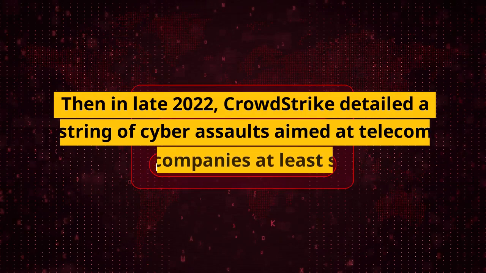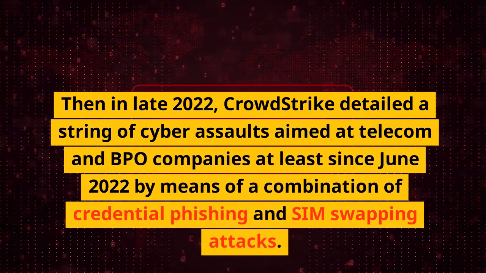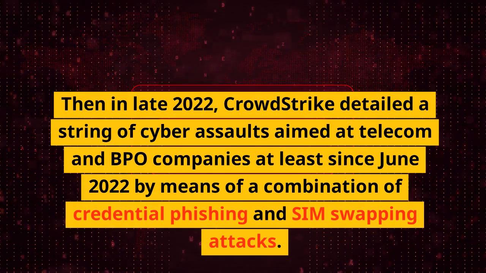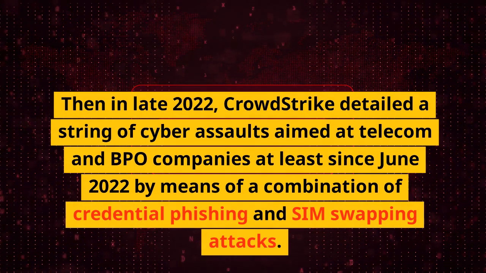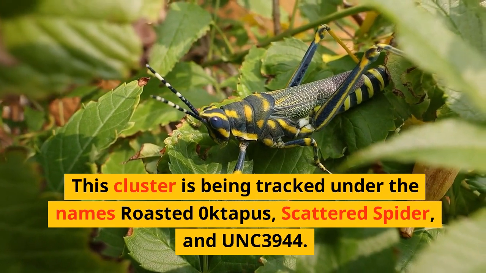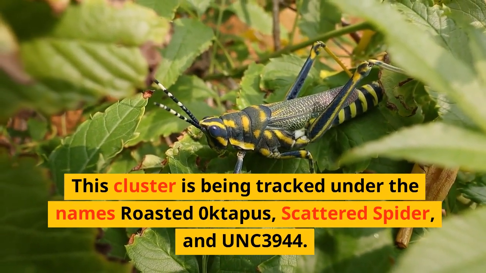Then in late 2022, CrowdStrike detailed a string of cyber assaults aimed at telecom and BPO companies at least since June 2022 by means of a combination of credential phishing and SIM swapping attacks. This cluster is being tracked under the names Roasted Okta Tarpus, Scattered Spider, and UNC3944.